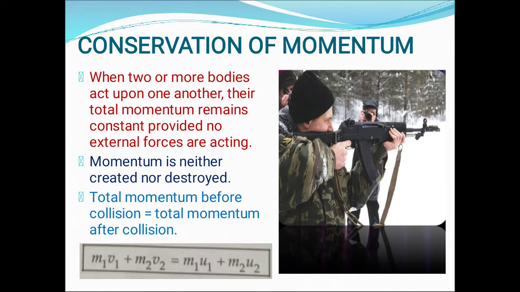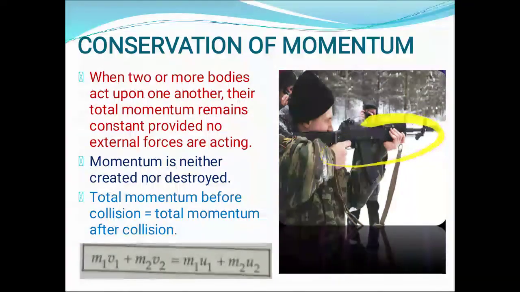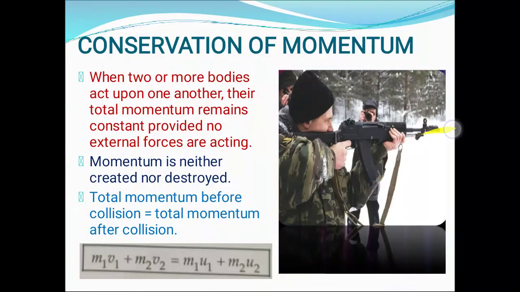As this picture shows, this person is firing a bullet from the gun, and the bullet is going in the forward direction and the gun recoils back. We discussed this case in Newton's third law of motion also. So in this system, what we are observing is that before firing, the bullet and gun both are at rest. It means the momentum of the bullet as well as the gun was zero before firing.